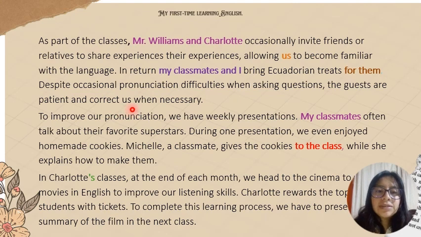Here in this part, we have also us. The guests are patient and correct us when necessary. We have the verb correct, and the beneficiary is us, we receive that action. So we have here an oblique object, which is who receives the action after a preposition phrase. In this case, to the class. Here, Michelle, a classmate, gives the cookie to the class. So the group that is receiving the action, who is receiving the cookies from Michelle, is the class. That's why we use to the class, and that is an oblique object that is inside of the accusative case. So that's all for this video.